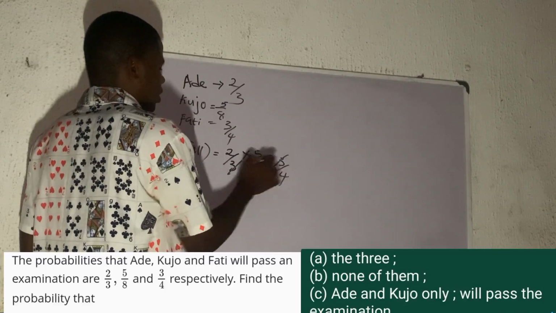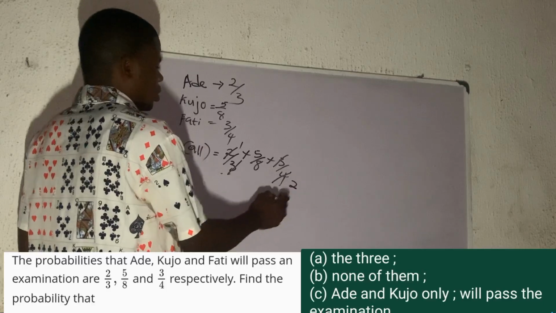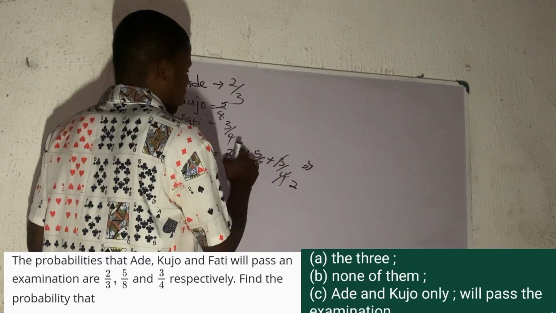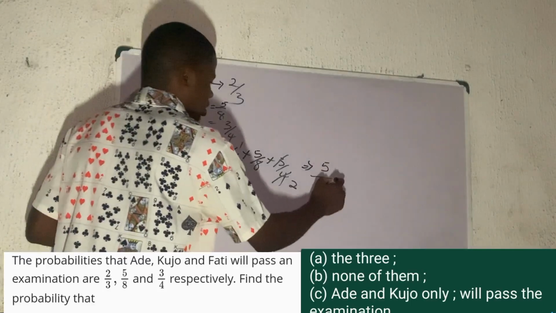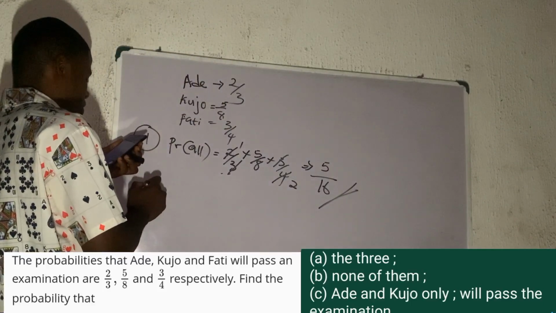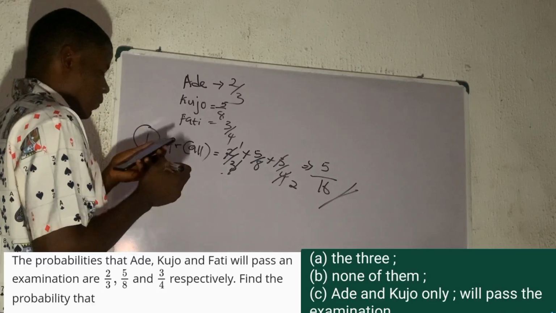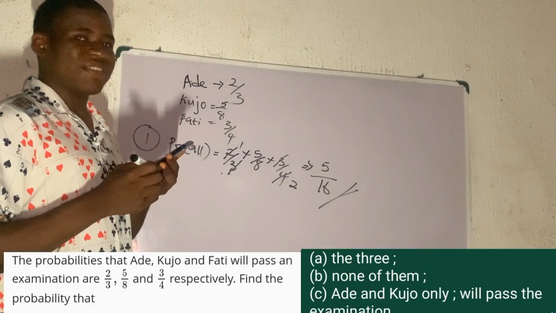Cancel 3, cancel 3. 2 here, 1. 2 here, 2. So this will give me 5 times 1 times 1, which will definitely be 5 all over 8 times 2, 16. And that's the answer. So the next question they asked us, we should find the probability that none of them will pass. Probability that none of them will pass.